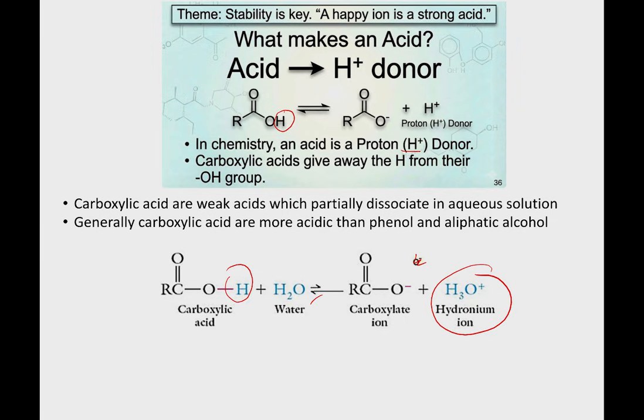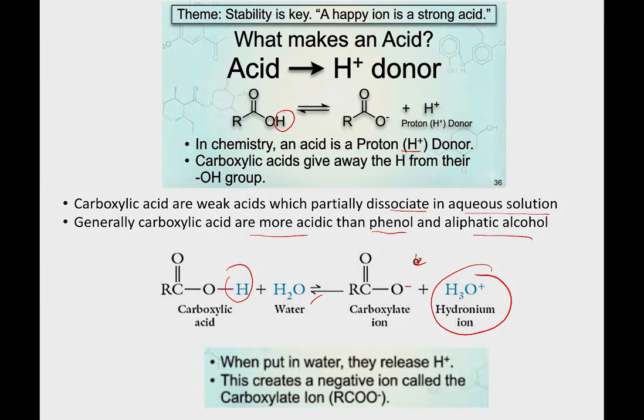Carboxylic acids are weak acids which partially dissociate in aqueous solutions. It is more acidic than phenol and aliphatic alcohol. Long story short, it is the ability to give out the H plus. When put in water, it releases the H plus and creates another ion, the carboxylate ion.